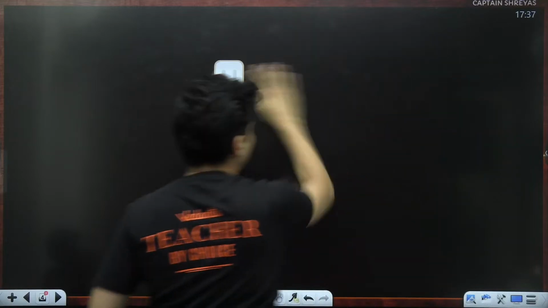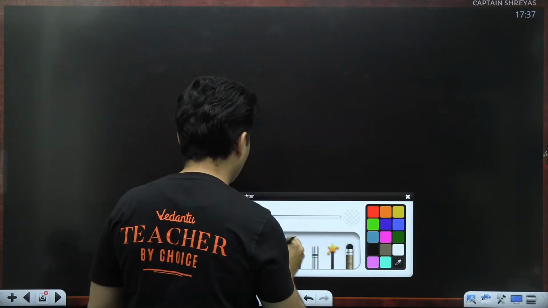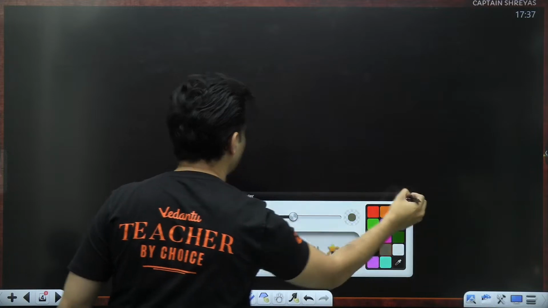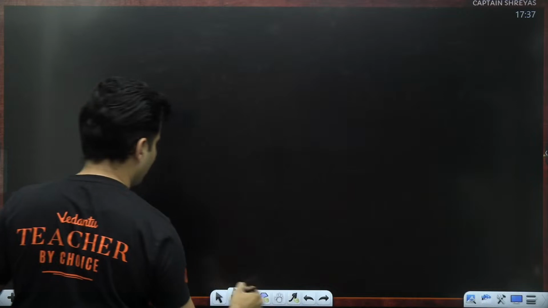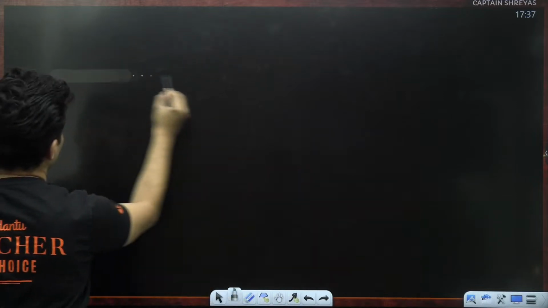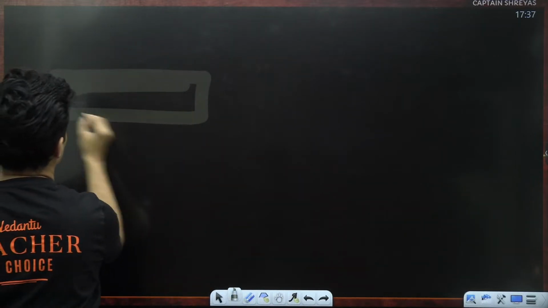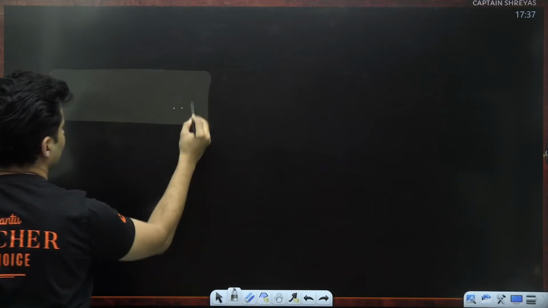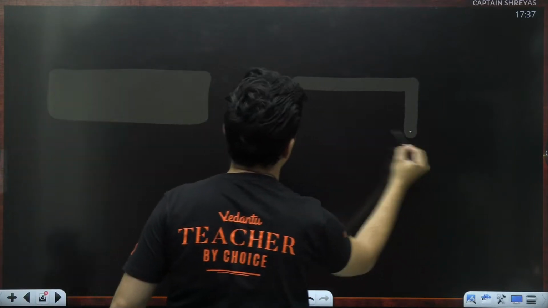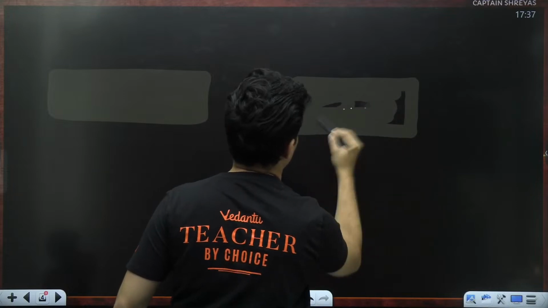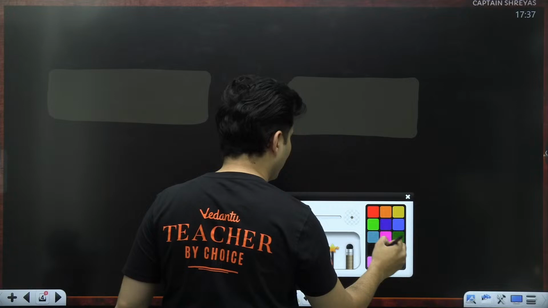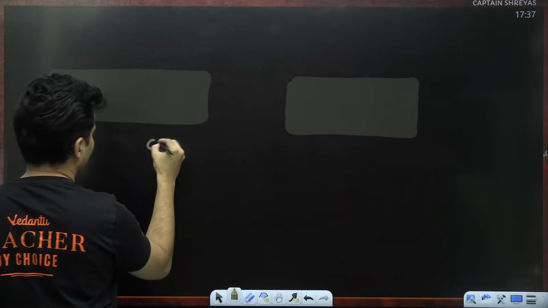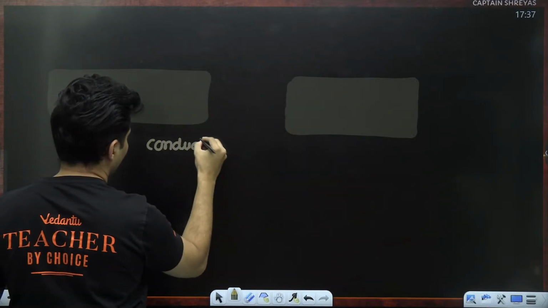Imagine you consider a nice big conductor. Imagine a nice conductor of this sort. This is our conductor. I'm just showing a chunk of the conductor. Let me label it over here. So this is nothing but a conductor.